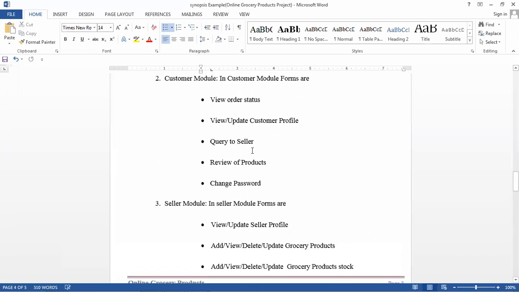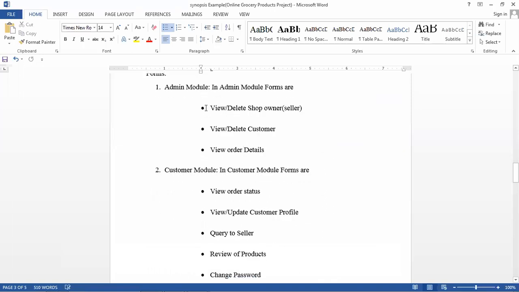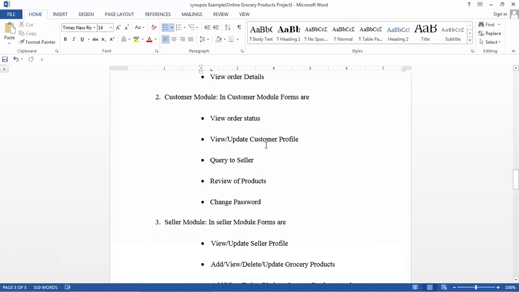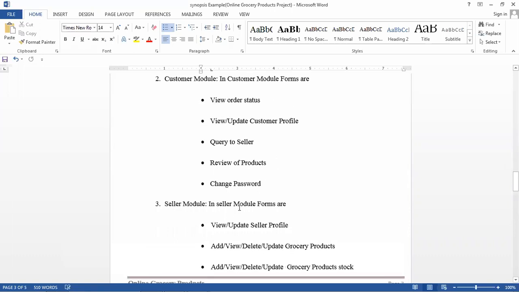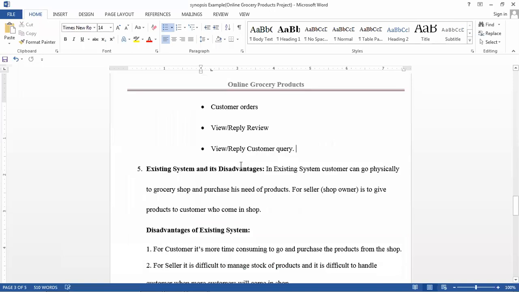So this will come under the introduction part, that is the fourth point. And here we have to mention the main modules and sub modules, also called forms. Okay, you know the form. In the form, we have to put some components like text box, combo box. Okay, so many things will be there, and those will be put in the form. So according to your project you have to mention those forms.